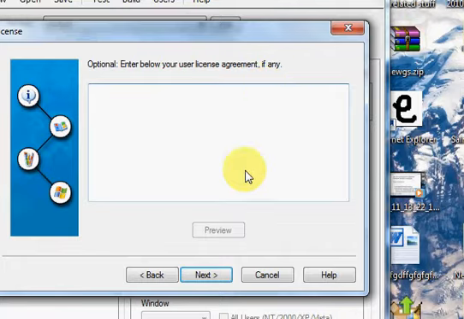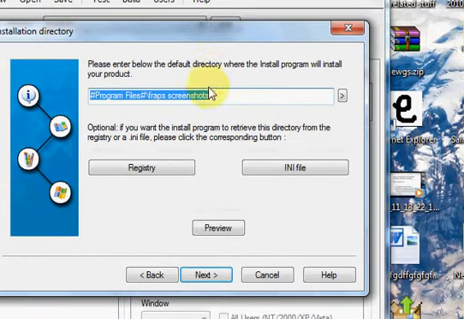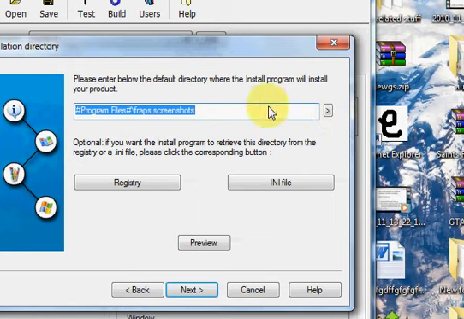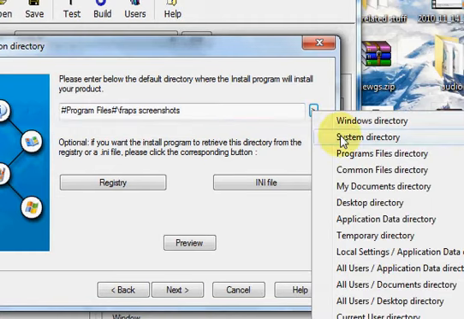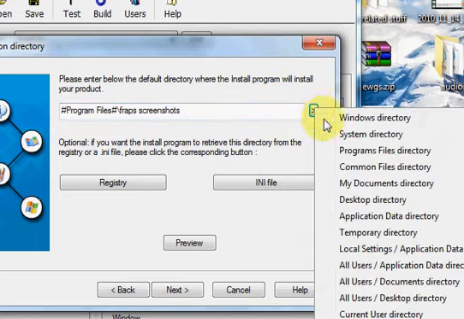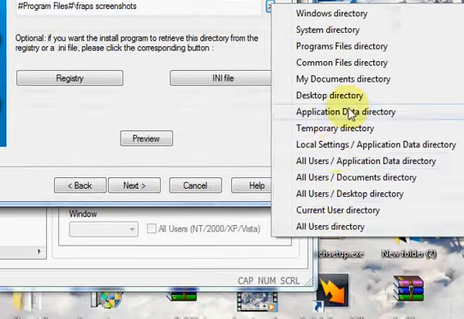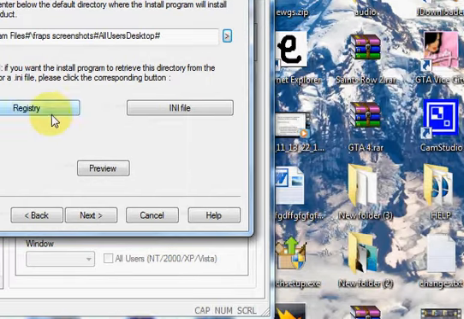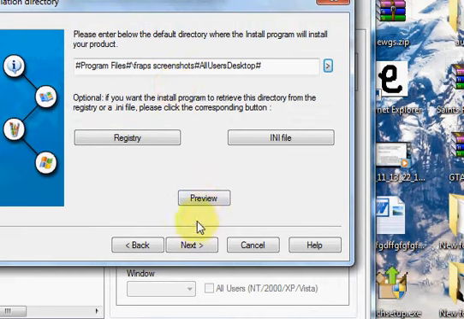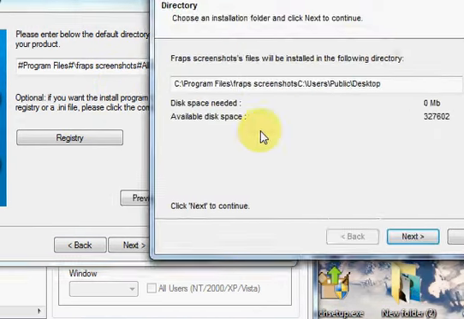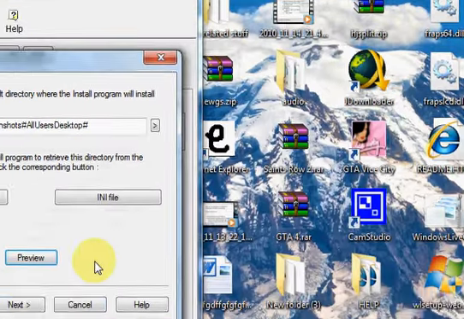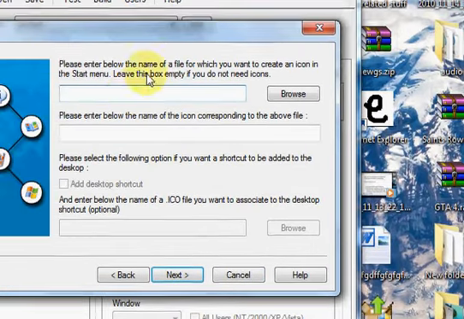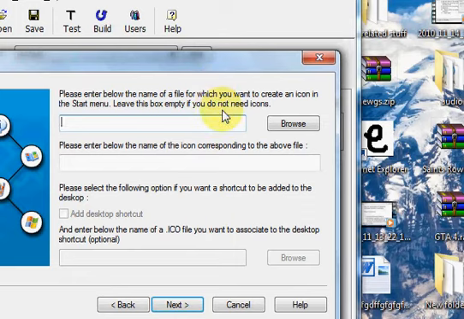You enter your license agreement. Then you say where the directory is where you want to make the setup. For example, I'll just choose, yeah, let's go desktop. And you preview all of this. Yeah, and you click next, and you name a file which you need.